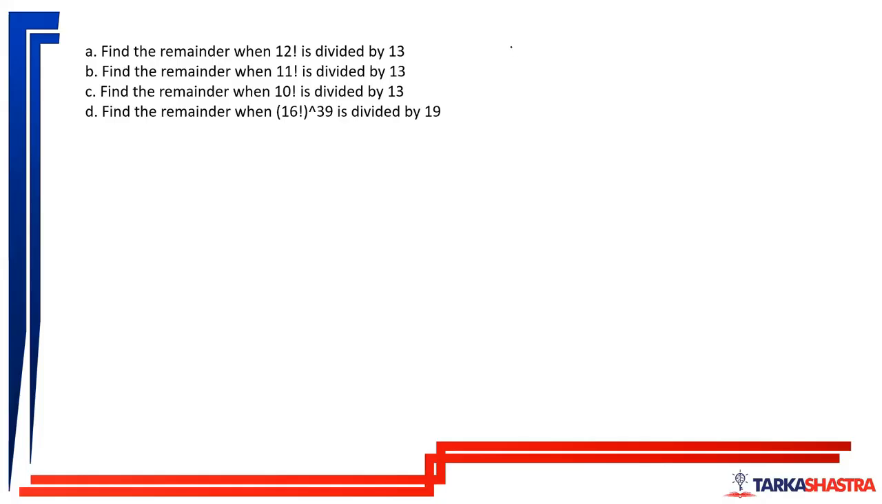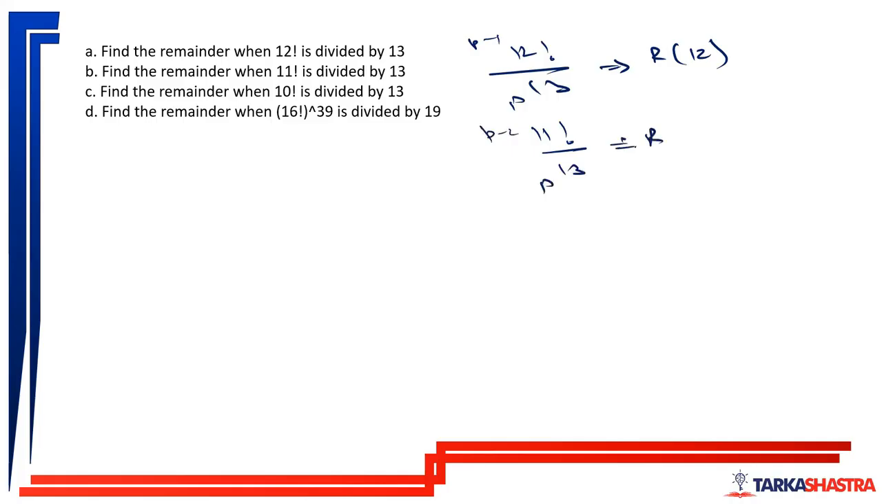12 factorial divided by 13. This is P minus 1, it will leave a remainder of 12. And then 11 factorial when divided by 13. This is P minus 2, so it will leave a remainder of 1. Now when 10 factorial is divided by 13, what will you do? What will be the answer? Okay, let us see. This is P and this is P minus 3.